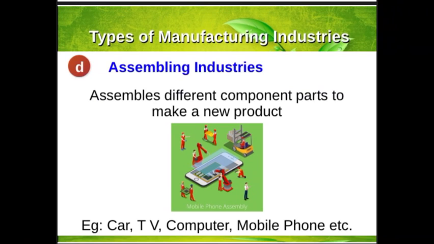Now the next type of industry is tertiary industry. Tertiary industries are a very important part of industries. These are the support services provided to the primary and secondary industry for the smooth functioning of their activities. For example, transportation, banking, insurance, advertising are all part of tertiary industries which give support to the primary and secondary industry. Okay, moving to the next.